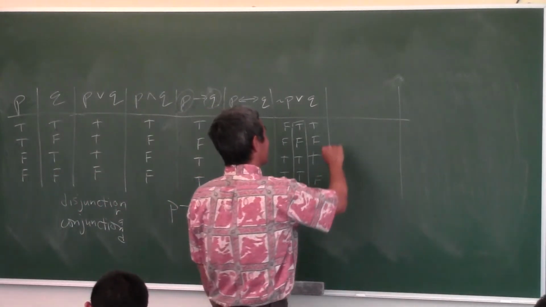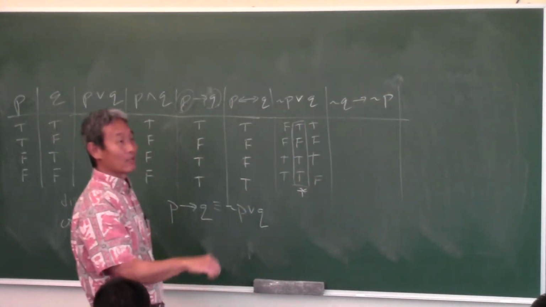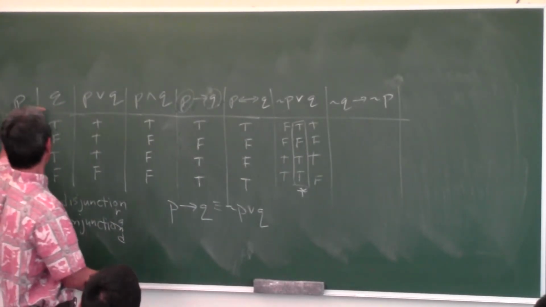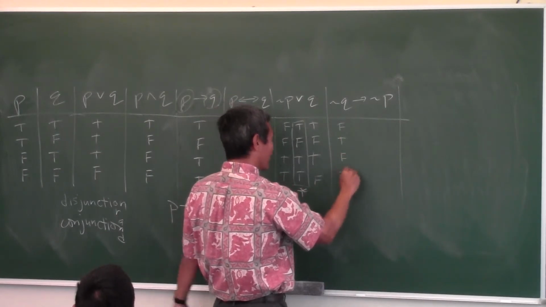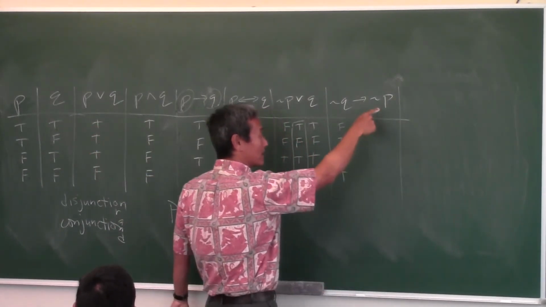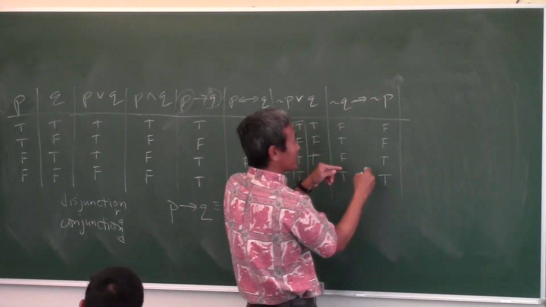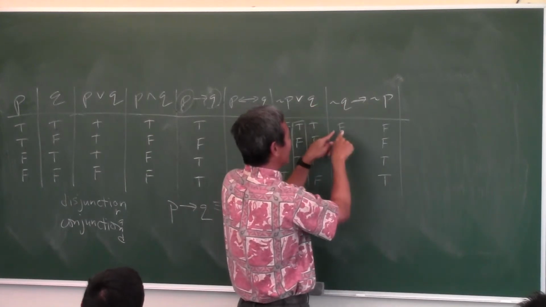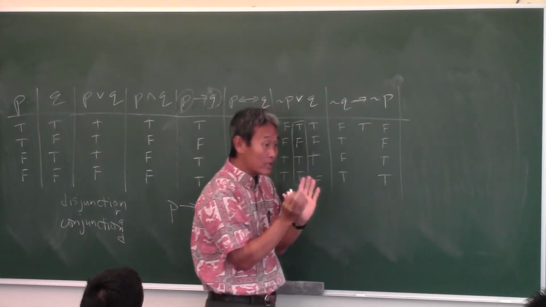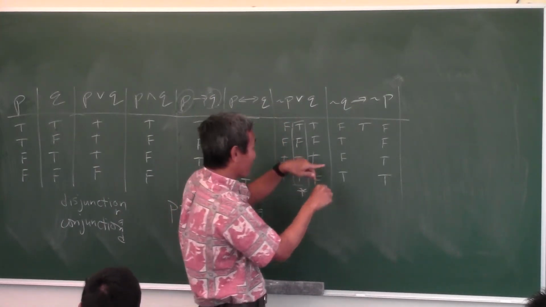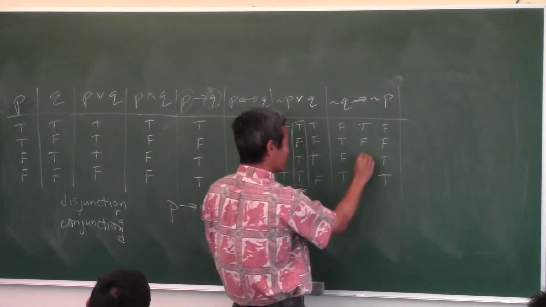Okay, let's just do one more for funsies then. Not Q implies not P. Make a truth table for this. I'm doing another one of your homework problems. Okay, well, Q is true, false, so what is not Q? False, true, false, true. P is true, true, false, false, so what is not P going to be? False, false, true, true, okay? Now, we're doing conditional. When you have a conditional statement, if the first one is false and the second one is false, what? True. It's true. Remember, the only time a conditional statement is false is when the first one is true and the second one is false, right here. That's the only time it's false. All other cases, it's true.